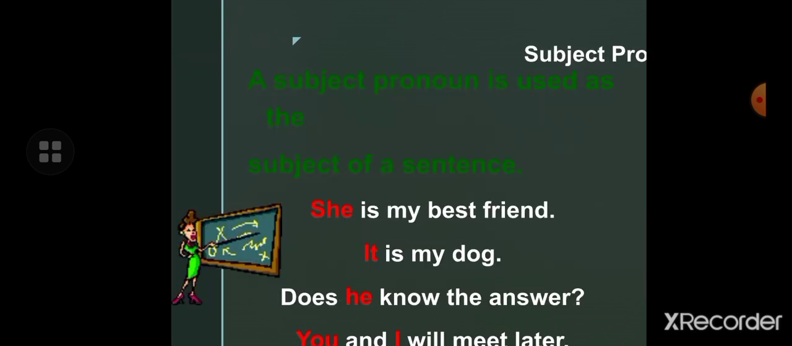Next is subject pronoun. What is a subject pronoun? Pronouns used as a subject are called subject pronouns. For example, she is my best friend, it is my dog, does he know the answer, you and I will meet later. So children, you see that here she, it, he, you, and I are used as a subject. So these are called subject pronouns.